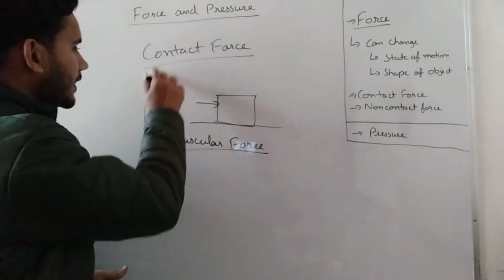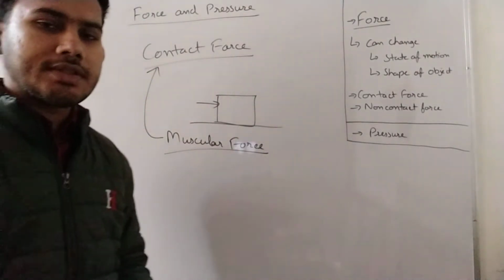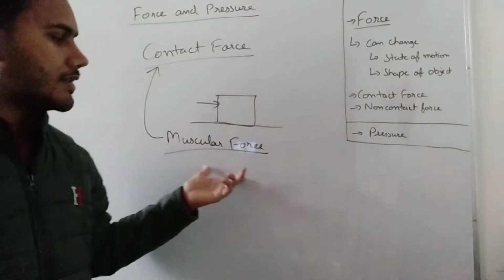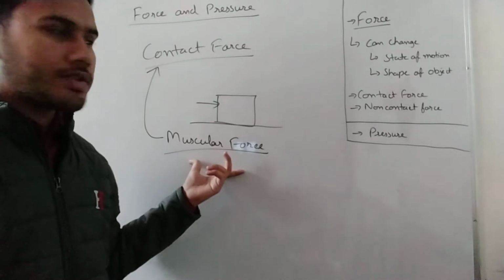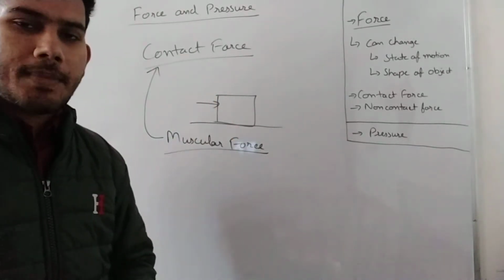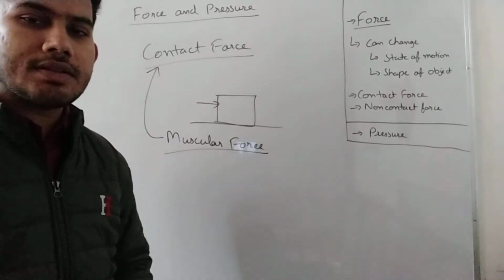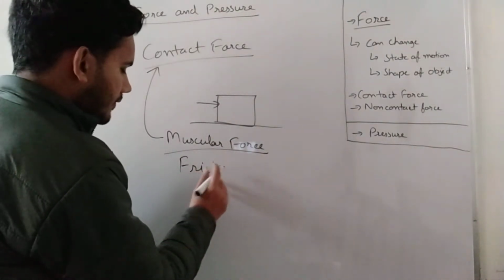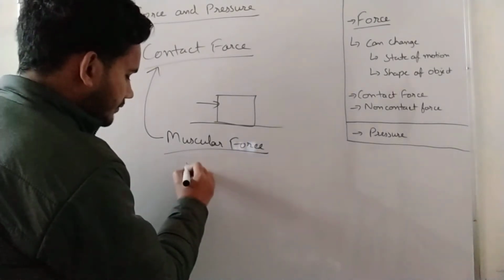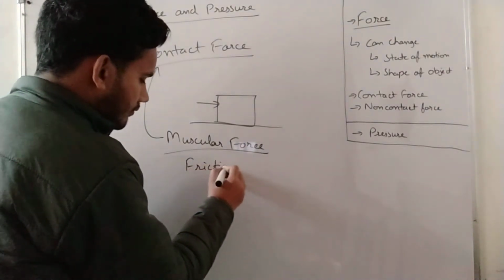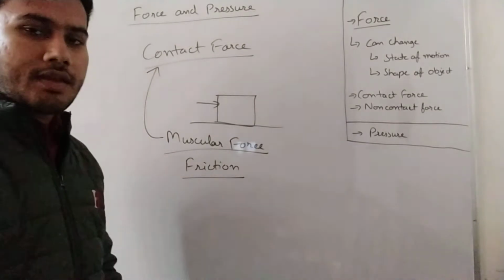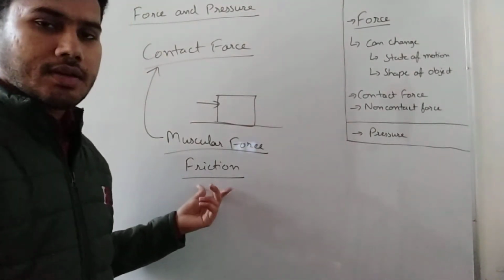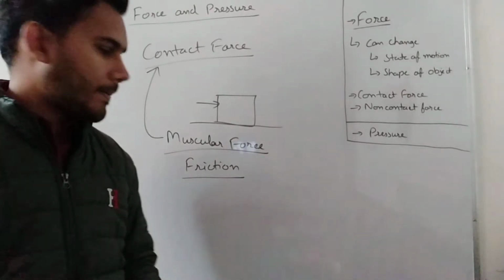Okay, the muscular forces are contact forces, because the two muscles are in contact with each other. That is why the muscular force is called a contact force. And the other example is friction. Now friction is a very interesting force, and it is also one of the most important forces.